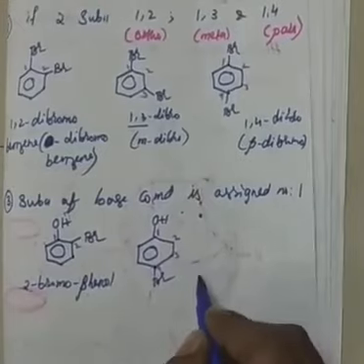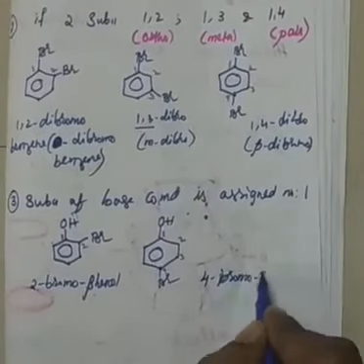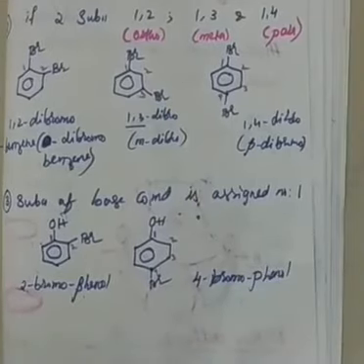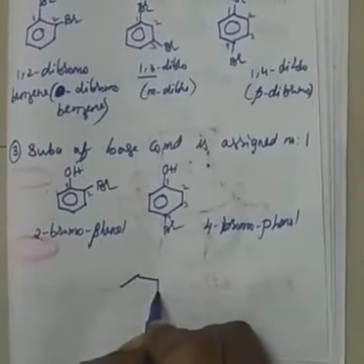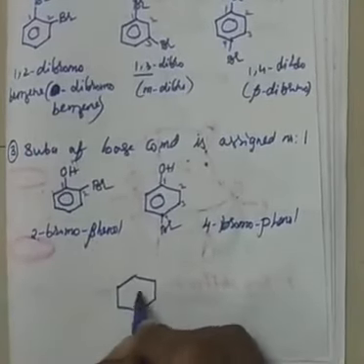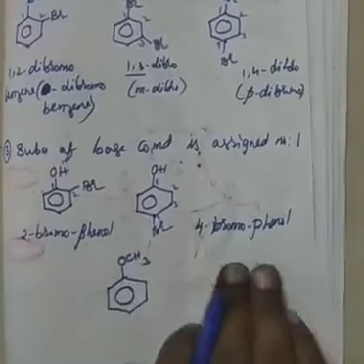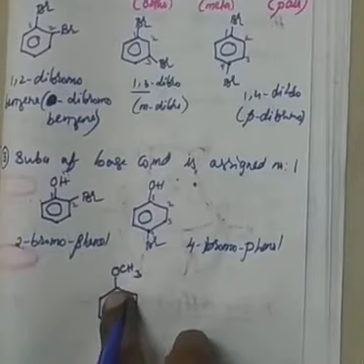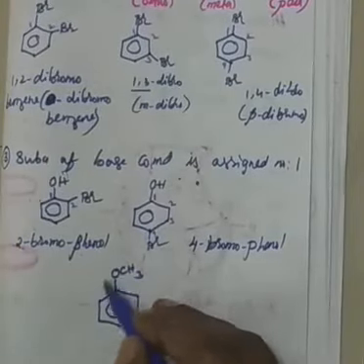Similarly here, what is the name? 4-bromophenol, right? And if it is a different substituent, this is called OCH3. I haven't given it above, but this is called methoxy, right? Ether linkage, you know, OR group. Carbon group means R only. So here also carbon, therefore OR, you know, ether functionality, right?